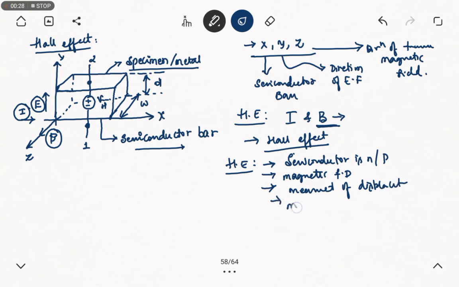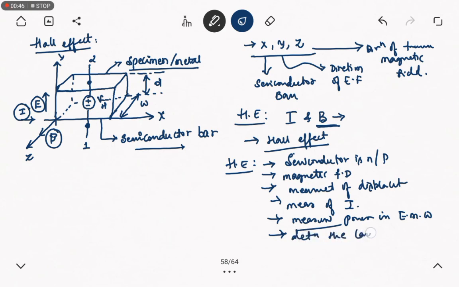It is used in measurement of current. Next, it is used in the measurement of power in electromagnetic waves. Next, it is used to determine the carrier concentration. And the final application is to find the mobility of the semiconductor.